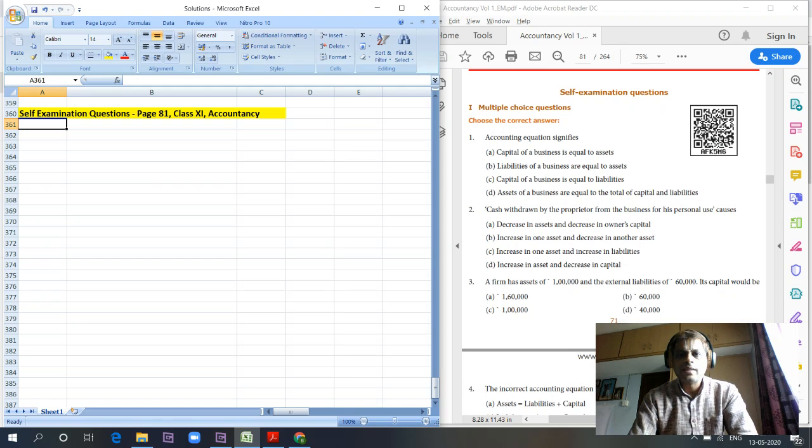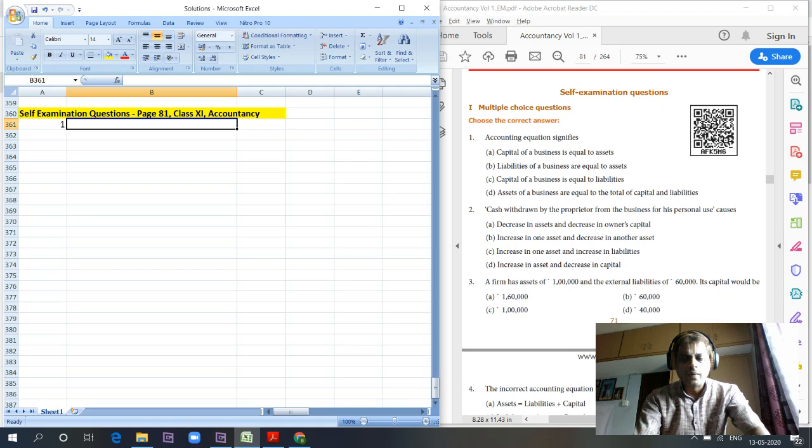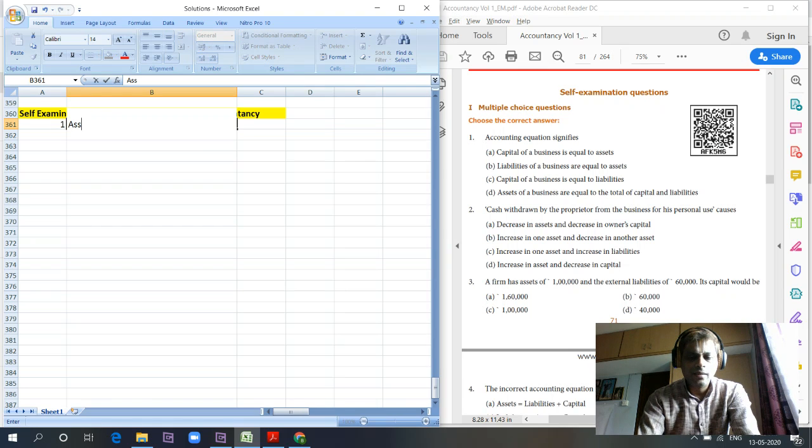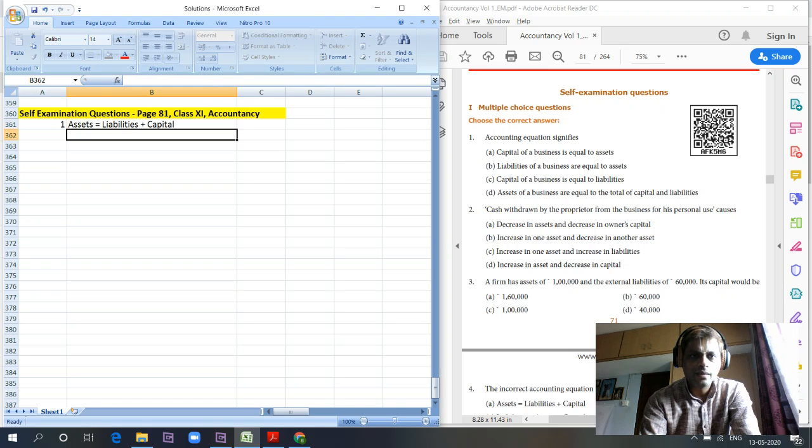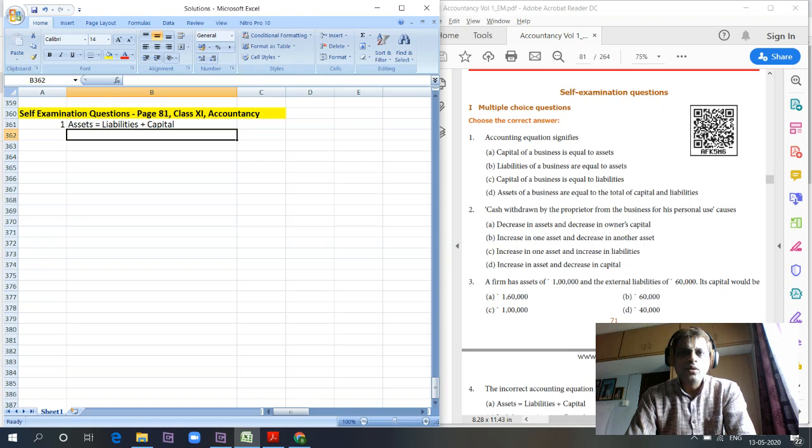The first one, accounting equation simplifies. We saw that the accounting equation is assets is equal to liabilities plus capital. So what does it signify? The total assets value of the company should be equal to liabilities and capital.